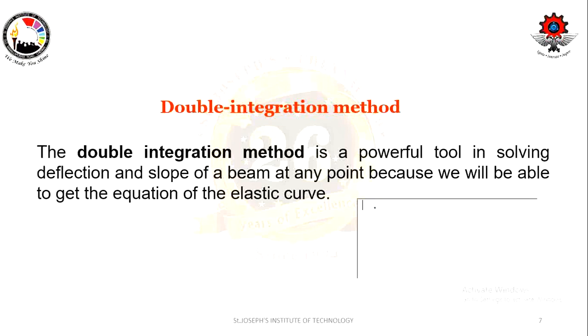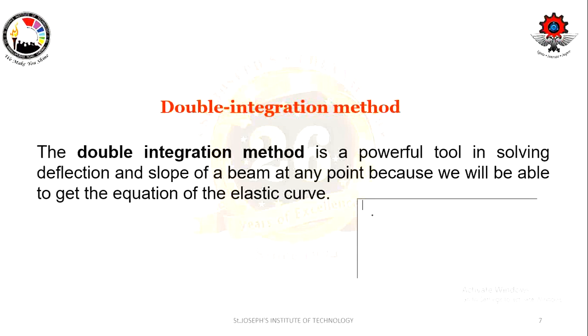In this method, we will be finding an equation for this elastic curve. With that equation, it is so simple for us to find the value of slope and deflection at any given point.